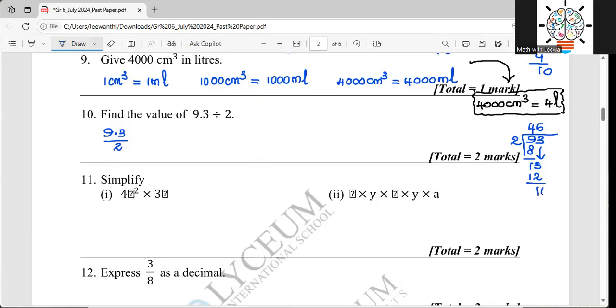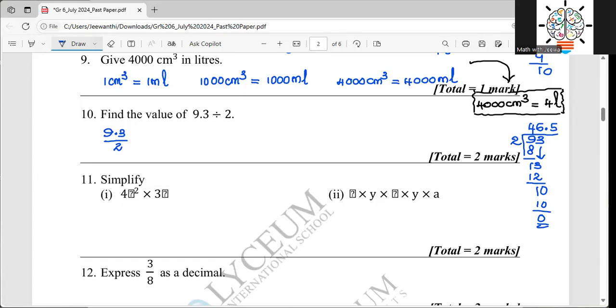You take the imaginary 0, that becomes 10. When you keep the imaginary 0, we put the decimal here, then 2 times 5, 10, and that is done. But you see, I get the answer 46.5 if I divide 93 by 2.